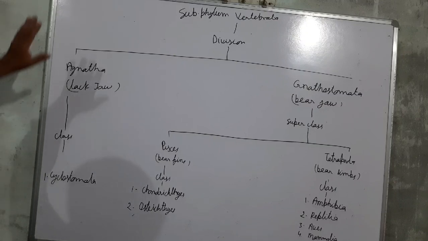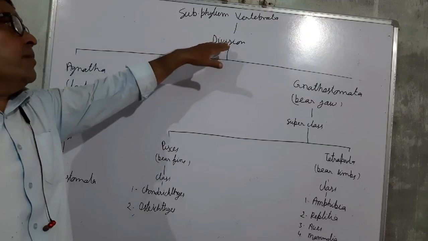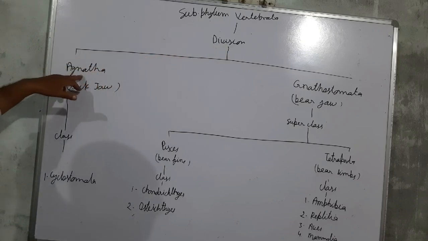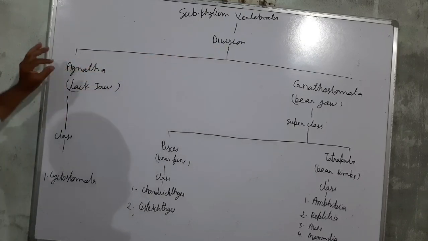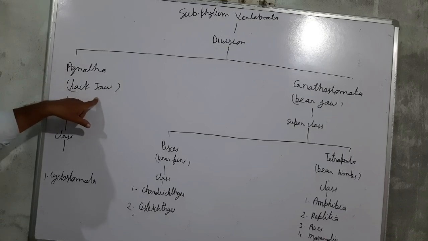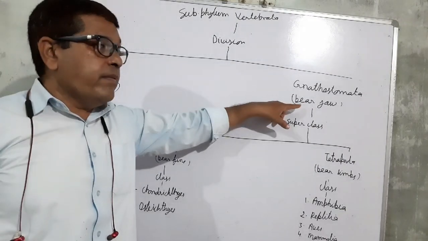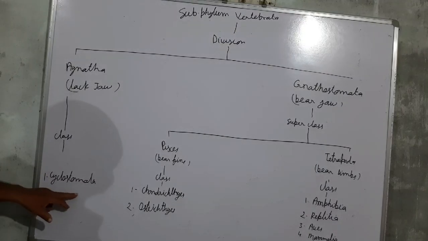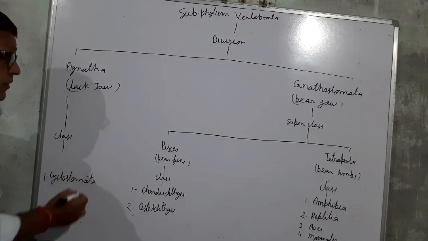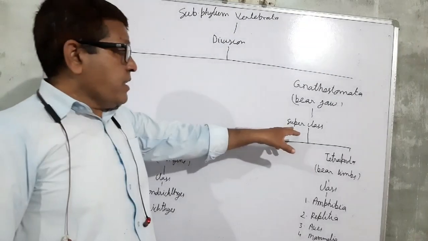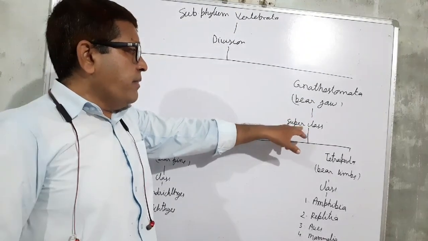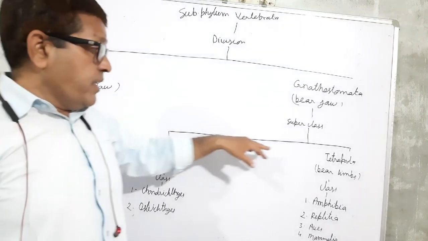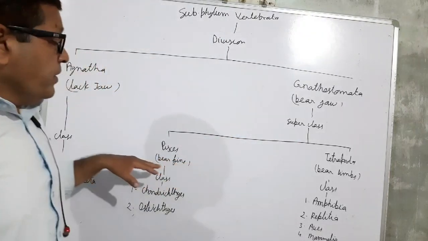So once again, listen. Subphylum Vertebrata is divided into two divisions, Agnatha and Gnathostomata. Agnatha do not have the jaw, and Gnathostomata have the jaw. Agnatha have a single class, Cyclostomata, and Gnathostomata have two superclasses.